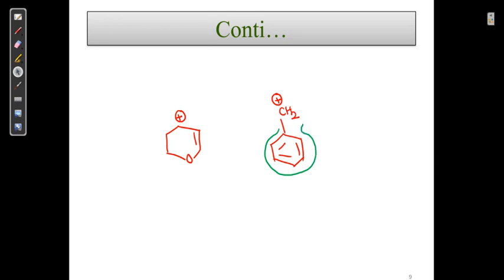I have to write Ar-H. There is no aromaticity. In case of resonance, yes, here it is resonance, and here also it is resonance. But in case of this resonance, and in case of this resonance, due to resonance,